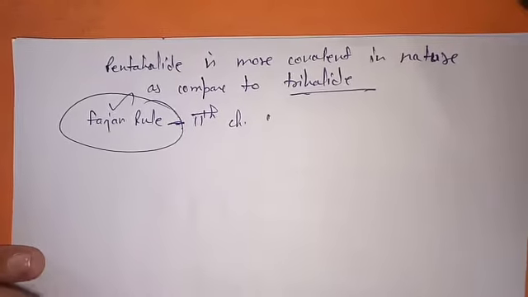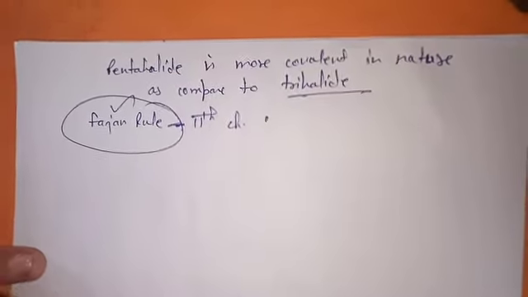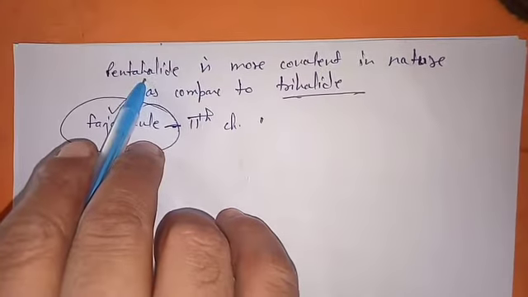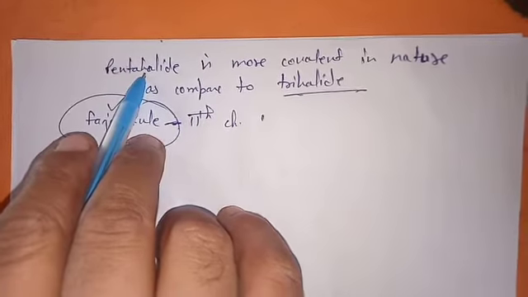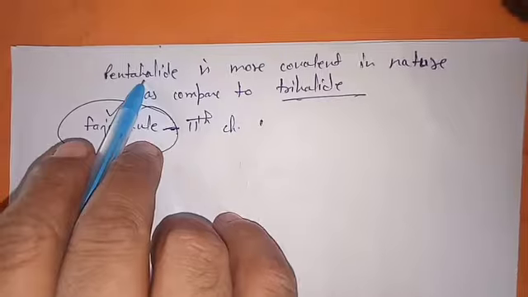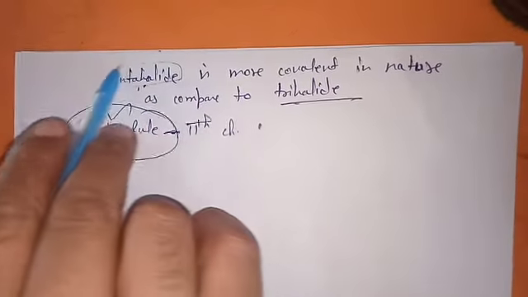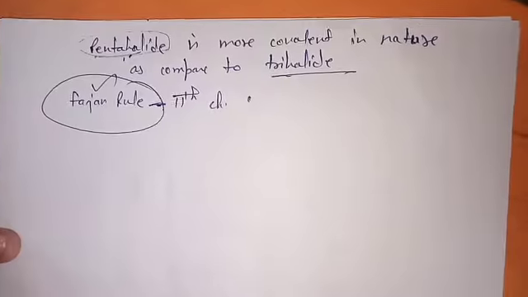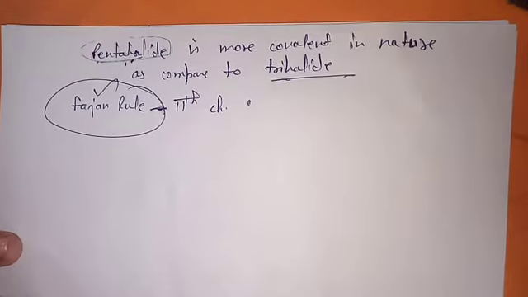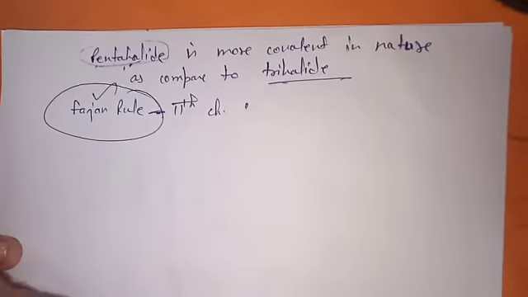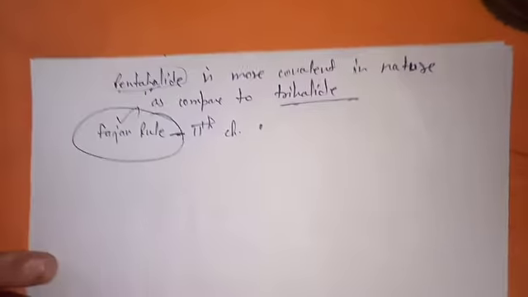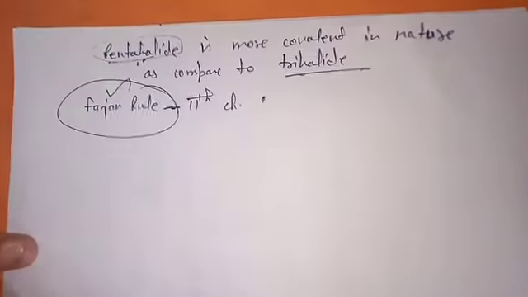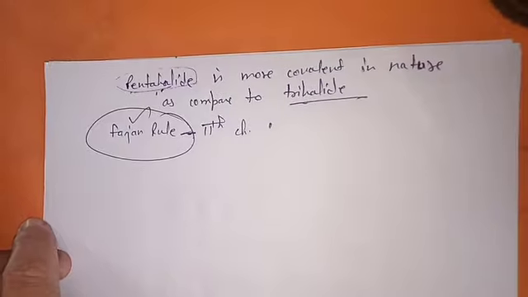So if the nucleus is becoming more effective, as in the case of the pentahalides, why? Because more electrons get lost. So pentahalides are more able to attract the electron clouds of the halogens and bring covalent character. That's why pentahalides are more covalent in nature as compared to trihalides.